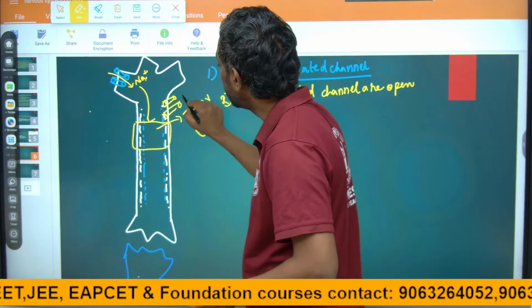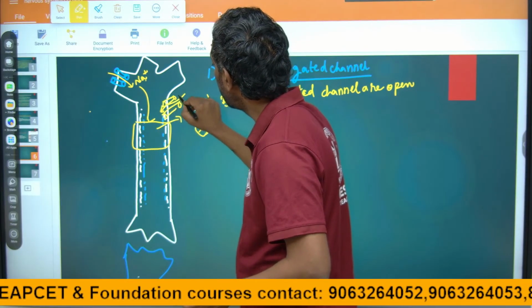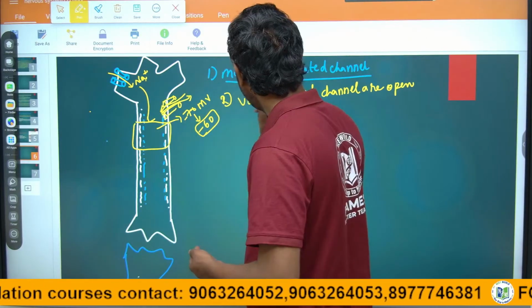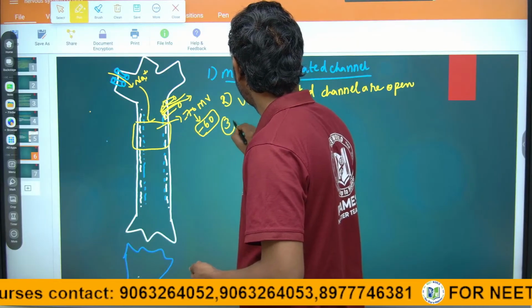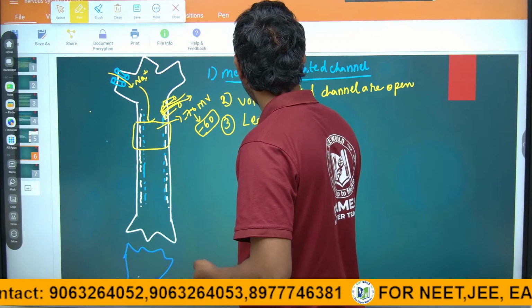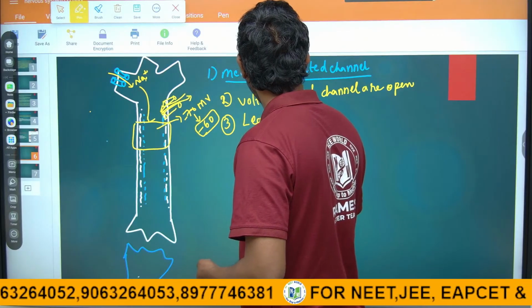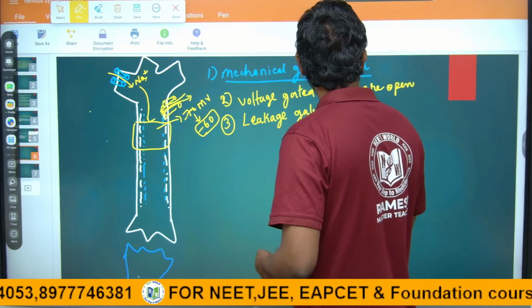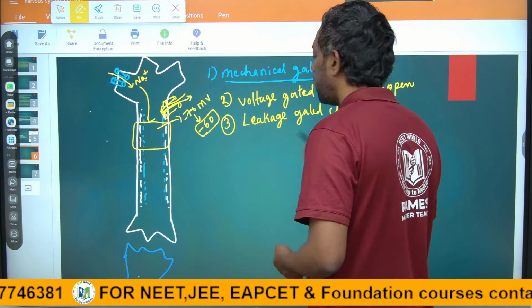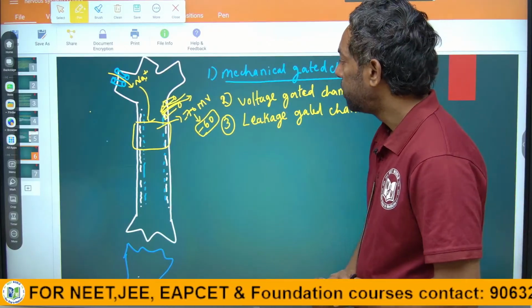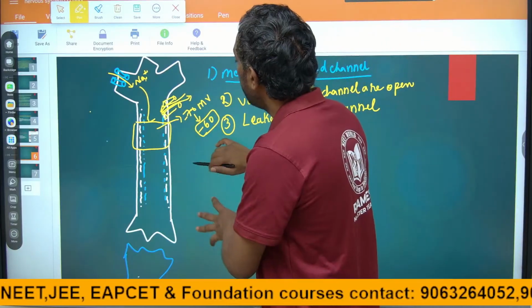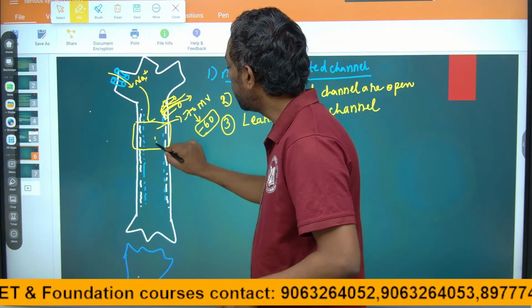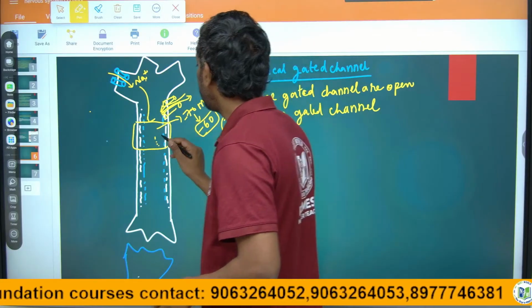Sodium tries to enter and potassium tries to exit. This is the leakage gated channel. So there is an imbalance in the potential, minus 70 to minus 60, and that condition we can call the action potential.